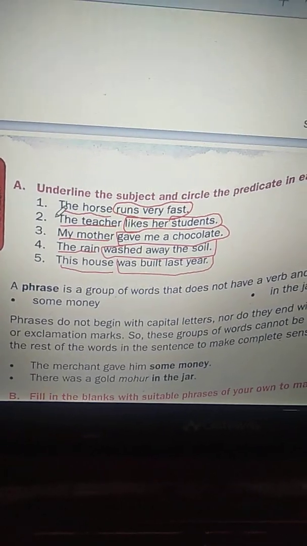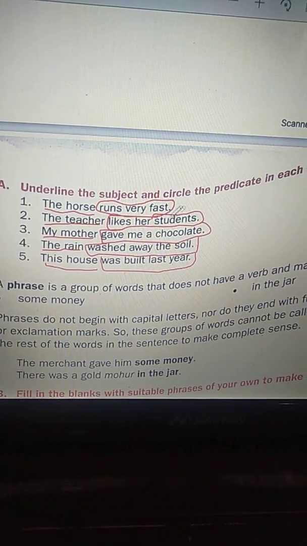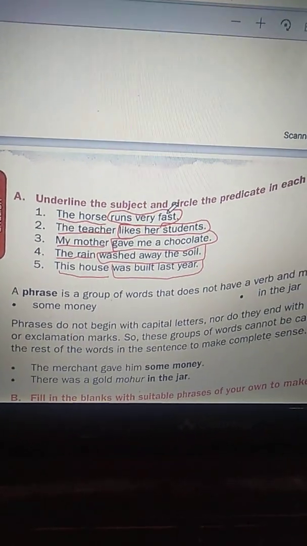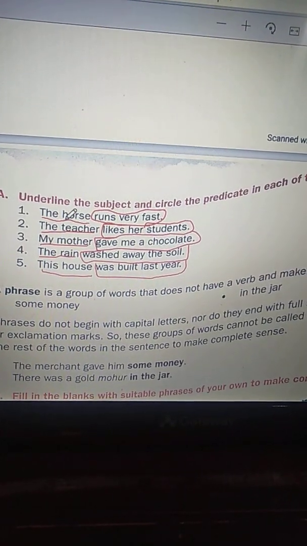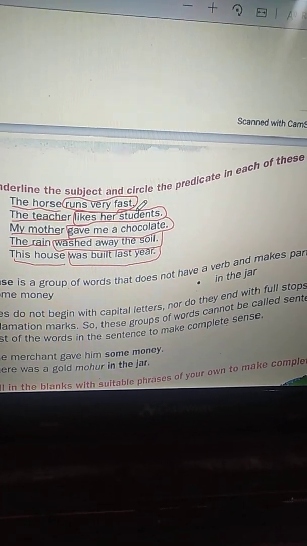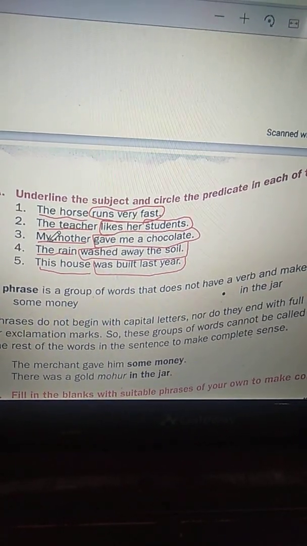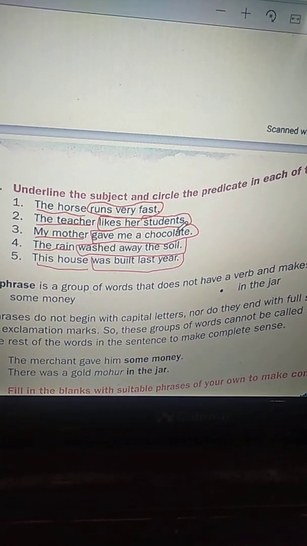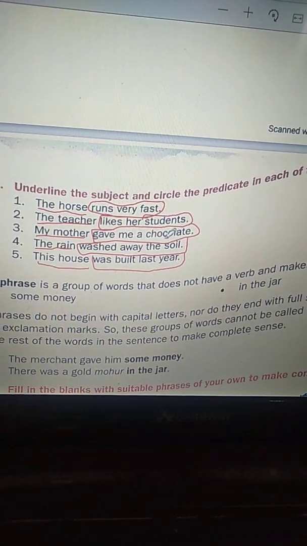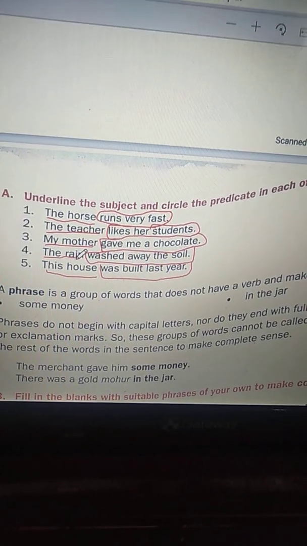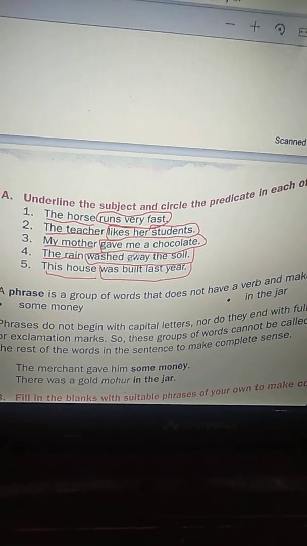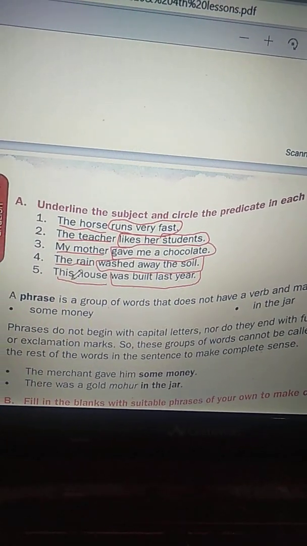First one, the horse runs very fast. Here, horse is the subject and runs very fast is the predicate. Second one, the teacher likes her students. Here, teacher is the subject and likes her students is the predicate. Third one, my mother gave me a chocolate. My mother is the subject and gave me a chocolate is the predicate.